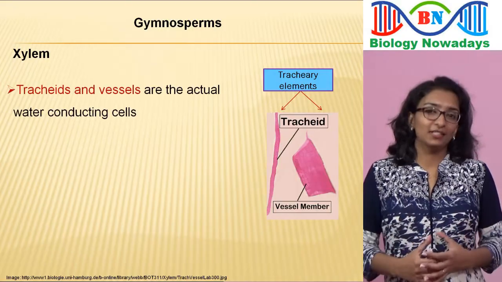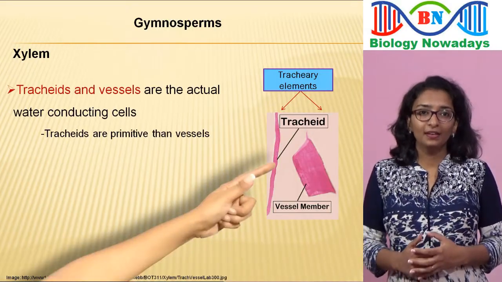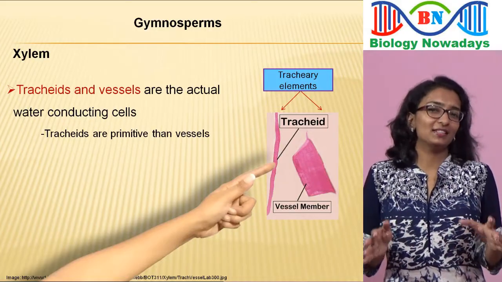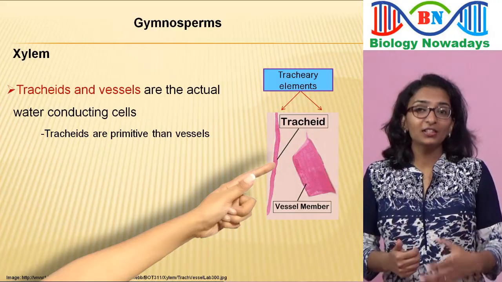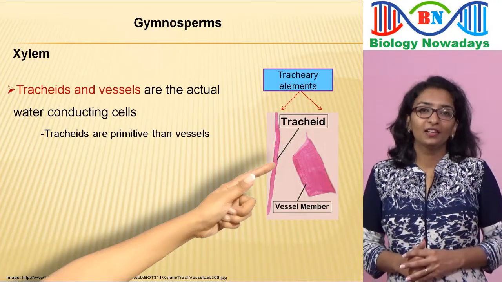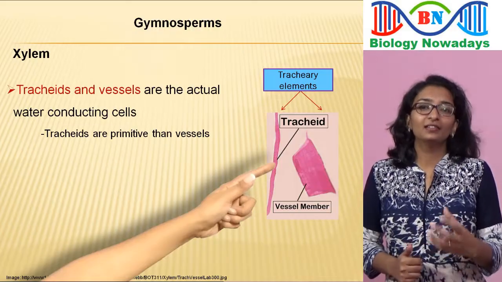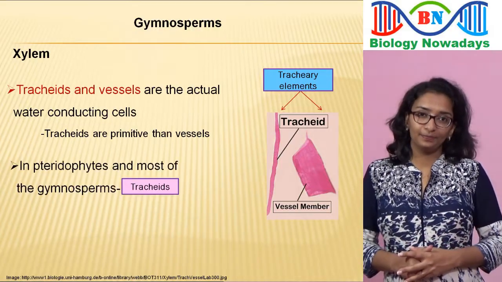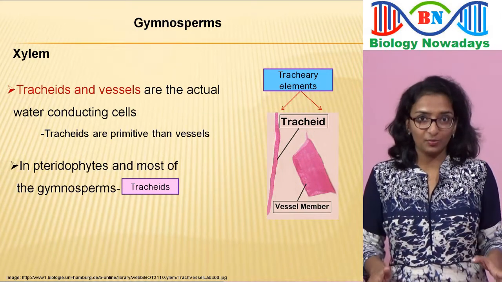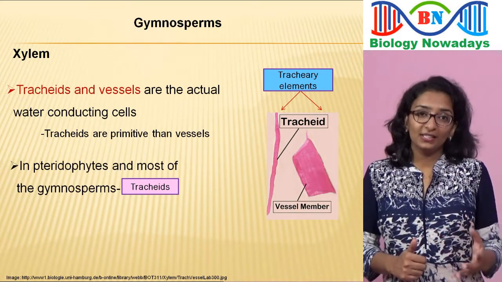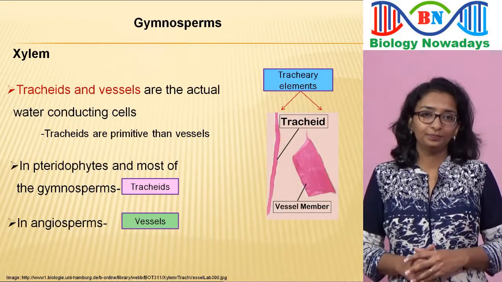Among tracheids and vessels, tracheids are primitive when compared to vessels. They are not that advanced as vessels. They are elongated and narrower than the vessels. In pteridophytes and most of the gymnosperms, tracheids are the main water conducting cells. Vessels are absent in pteridophytes and most of the gymnosperms, whereas vessels are the main water conducting system in angiosperms.